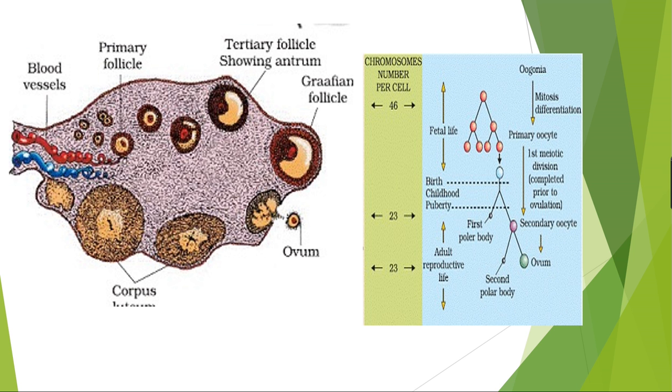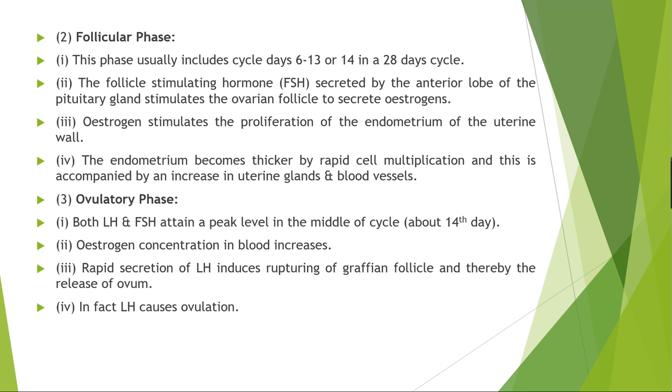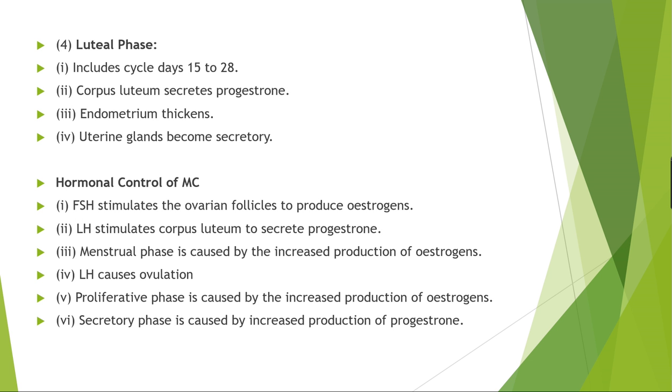Even in the absence of the fertilization, corpus luteum degenerates, and this causes the disintegration of the endometrium, which is leading to the menstruation. And the menstruation cycle at the age of 45 to 50 years, it is called the menopause. Okay, क्या हो जाएगा after the 45 and the 50 years? That menstruation stops and this is called the menopause.